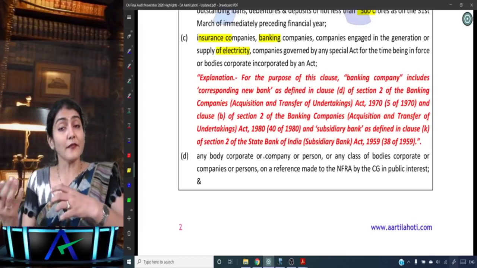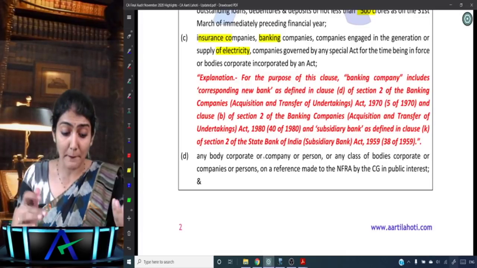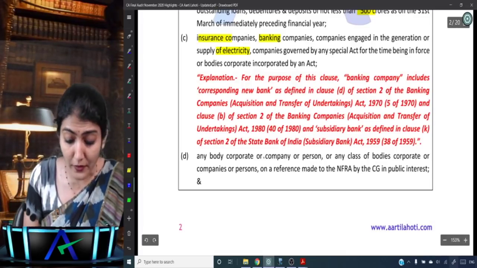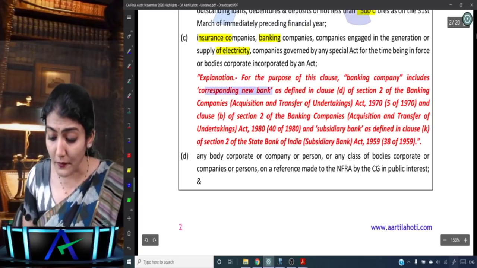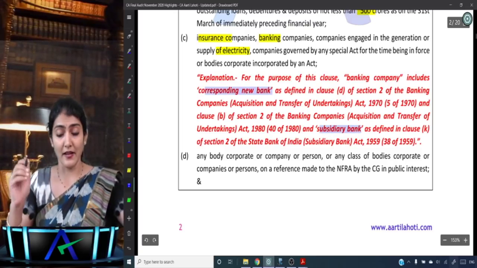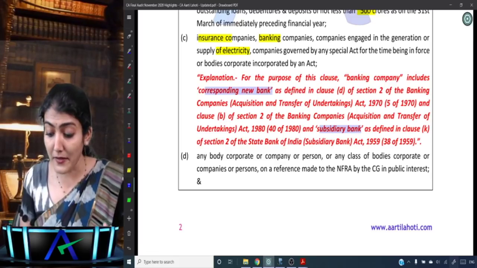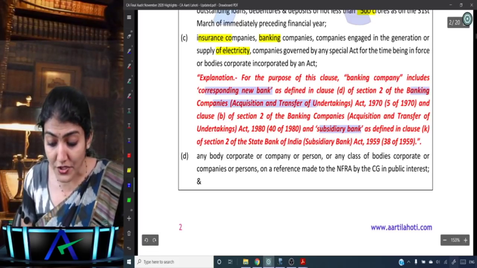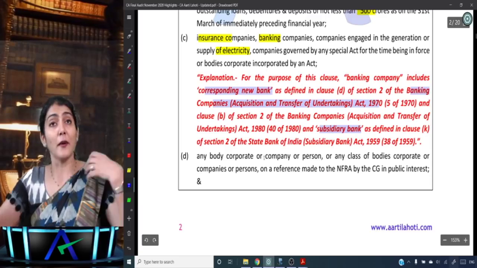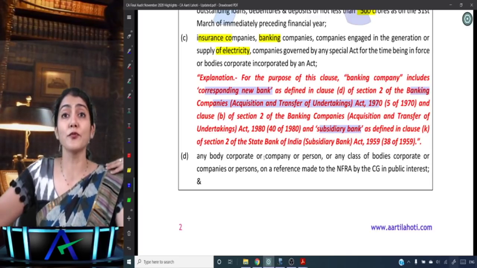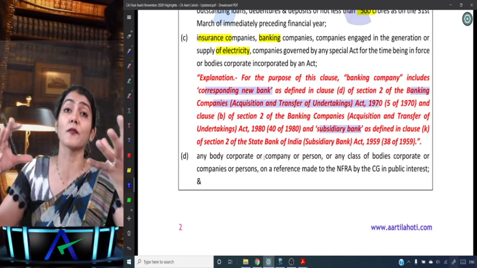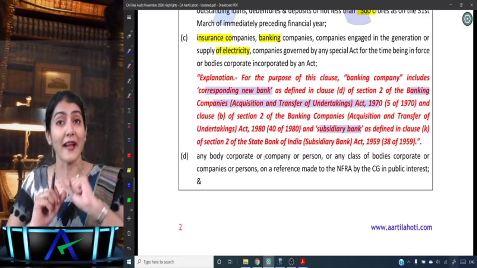Now it says that banking company also includes the corresponding new bank and the subsidiary bank. Recently there has been an amendment in the Banking Company Acquisition and Transfer of Undertaking Act, wherein the corresponding new bank is also included in the definition of a banking company.